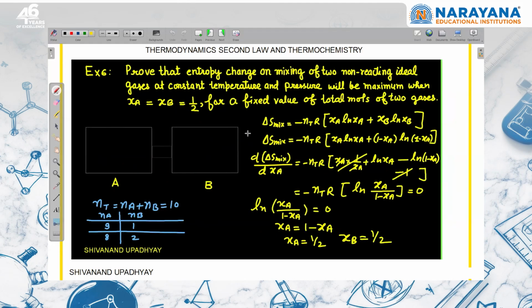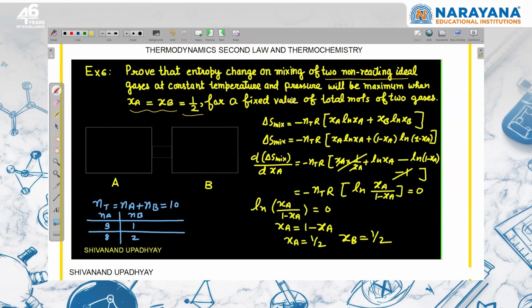JEE I think mains या पहले Olympiad में question पूछा गया है. This is very common question that prove that the entropy change on mixing of two non-reacting ideal gases, दो different gases हैं और non-reacting हैं, at constant temperature and pressure will be maximum when the mole fraction of A and B is equal to half. Means the number of moles of gas A is equal to the number of moles of gas B.